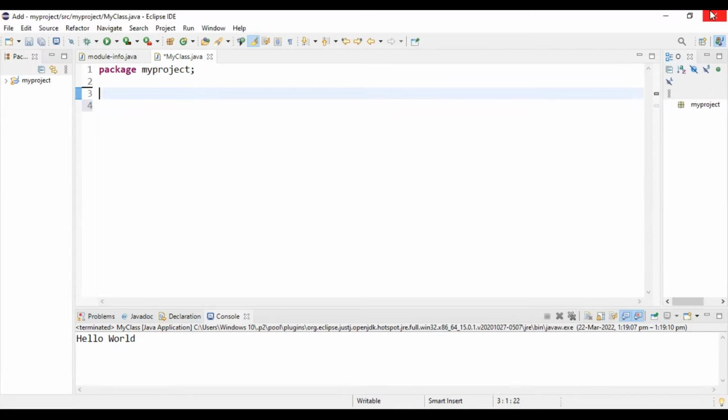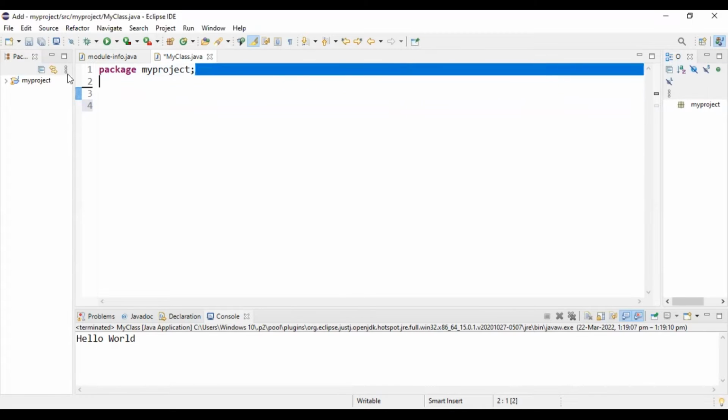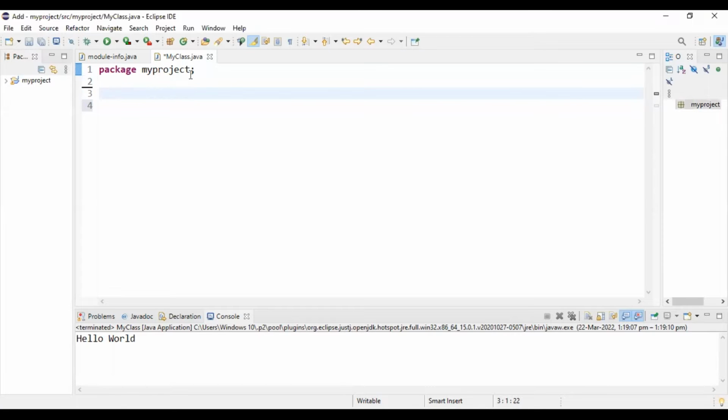So inside Java, everything is defined in a class. So first we are going to write class here. It is written package. So I've taken a package which is named as my project. And inside this package, I'm going to write my Java code. Java is actually a very object oriented programming language. So everything inside Java is defined in a class.